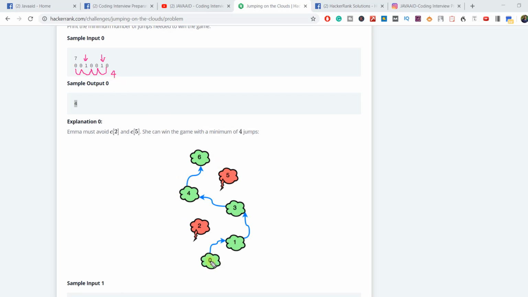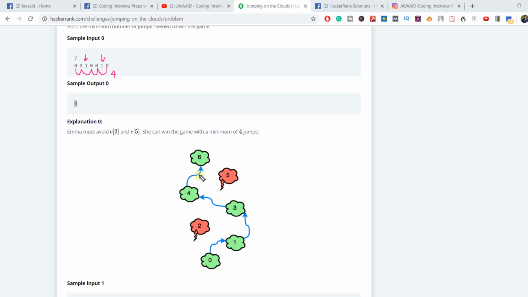Emma will jump here, then she has to avoid this because of thunderheads. She will go there, and from 3 she jumps to 4 and then 6, because at any moment she can jump 1 step ahead or 2 steps ahead, given that the position where she is going to reach should contain 0. So the 6th position has 0, so she is jumping 2 steps at a time. So the total number of jumps is 4.